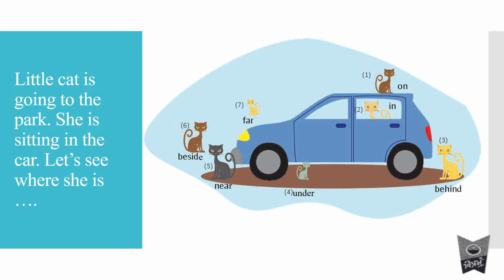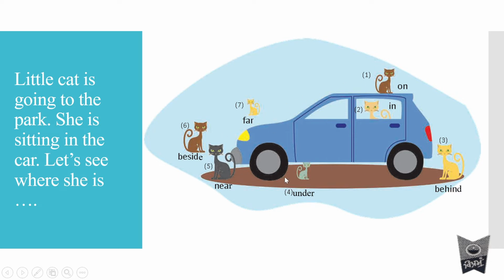Last time I was telling you there are various ways in which we describe a particular thing or a particular person. Look at this cat. We are describing the position of the cat in relation to the car. So, describing the position of one object or a thing or a person in relation to another object.